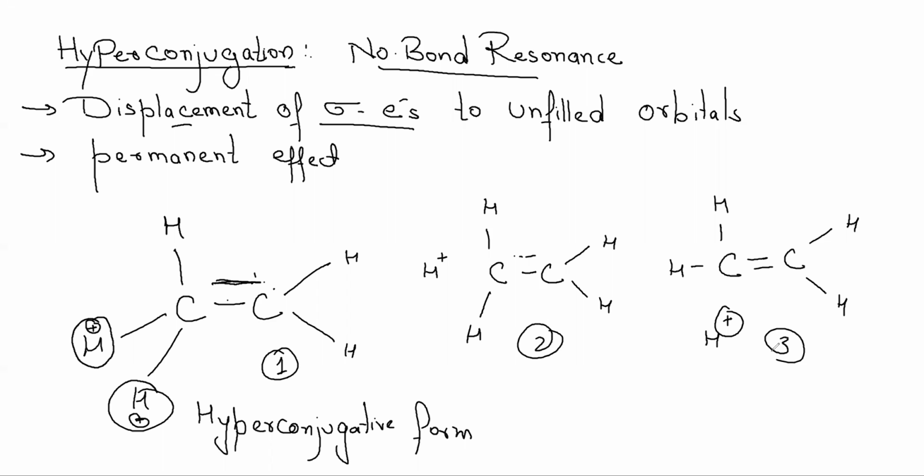All these hyperconjugative forms take away the electron deficiency, or we can say the positive charge, from this particular carbocationic carbon. So they stabilize this particular carbon. So this is known as hyperconjugation. Hyperconjugation, what is hyperconjugation? Beta, this is a very simple phenomenon. Just try to understand.